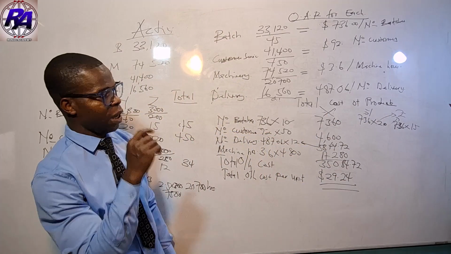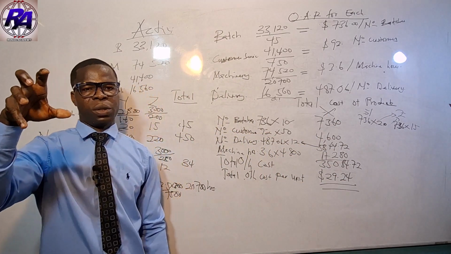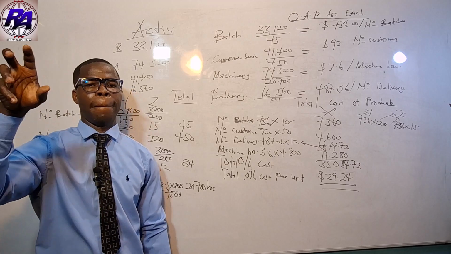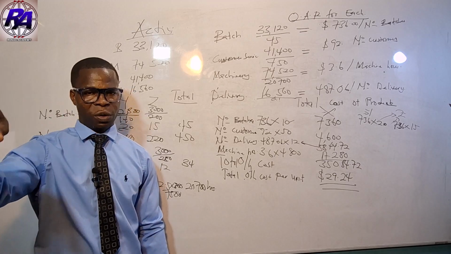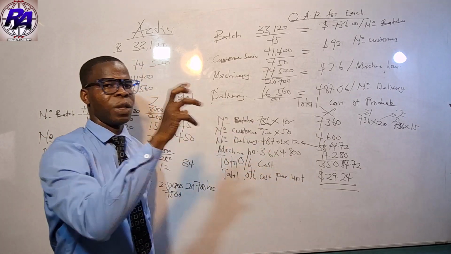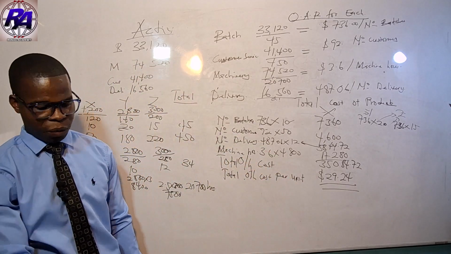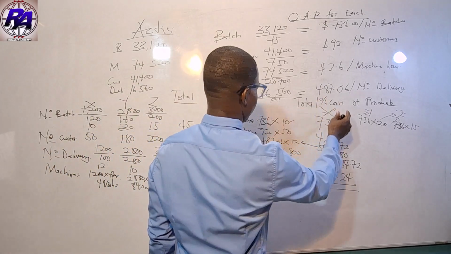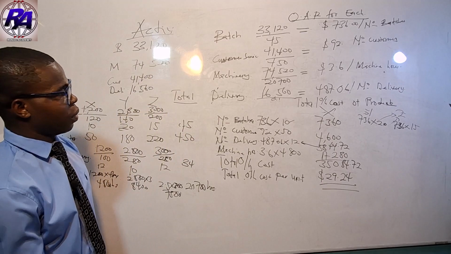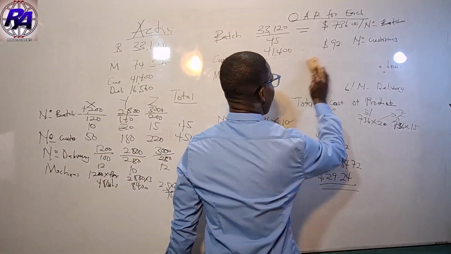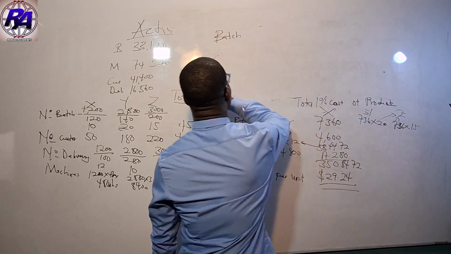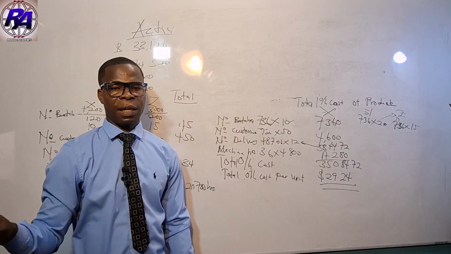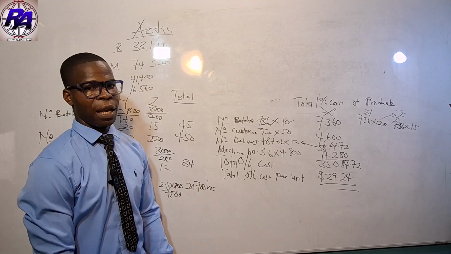Now, the final thing we are supposed to do is to get the total cost for Y. Remember, total cost is going to be the prime cost plus our overhead cost. We have determined the overhead cost here. It's left for us to determine our prime cost. So this should even have been total overhead cost. Don't forget, the question link is in the video description, so you can get access to the question.